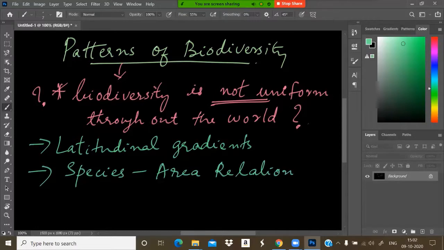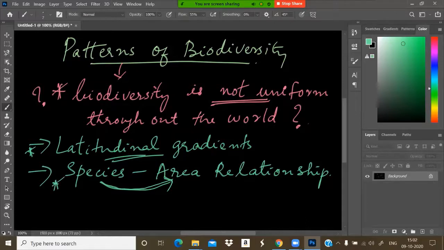It is affected by the species, as well as where they are living, that is the species area relationship. So biodiversity is not uniform throughout the world because it is affected by latitudinal gradients and the species area relationship. These two are very important.